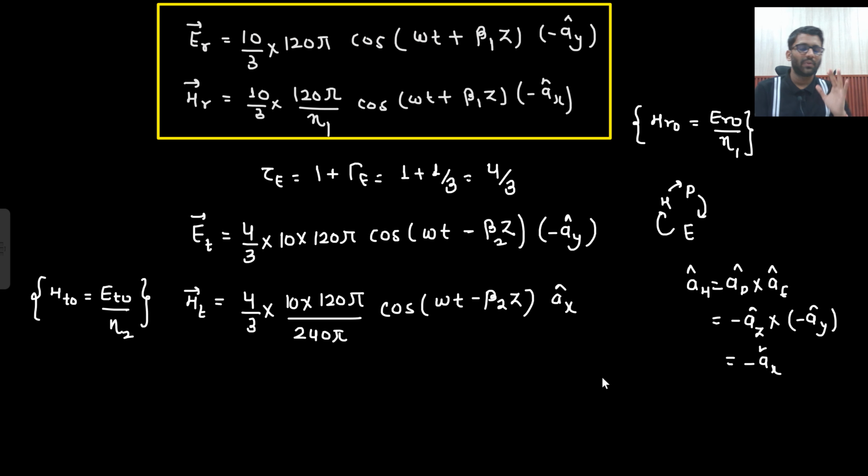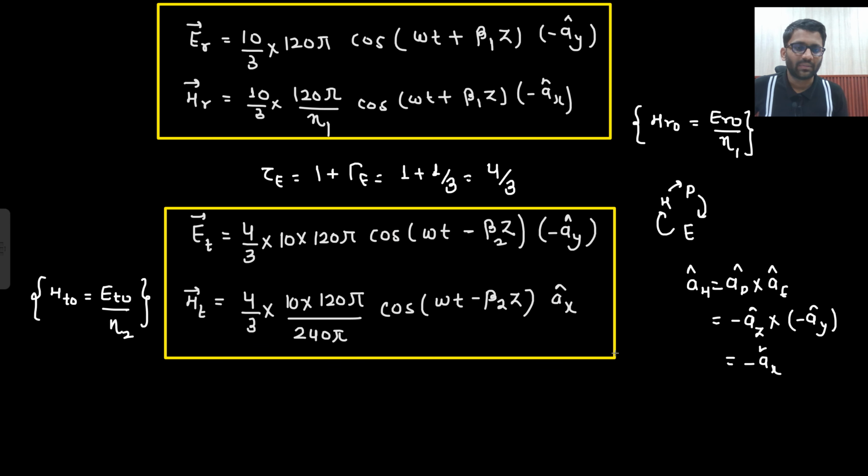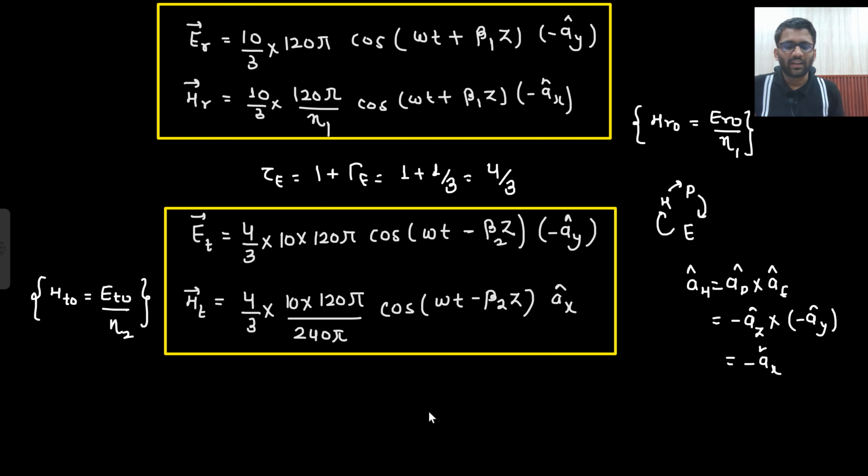So these small things you need to take care of, and always solve in the method that I have told you. Always start with EI. Just get EI, you can get ER. If you have ER, you can get HR. If you have EI, then you can calculate ET as well. And if you have ET, you can find HT as well. So never ever try to go from HI to HT. Go from HI to EI, EI to ER, ER to HR. That would be the best way, and you will never mess up any problem. Otherwise, this topic becomes very complex and a lot of students make minor mistakes. But we will not make the minor mistake. We will solve in a certain manner.